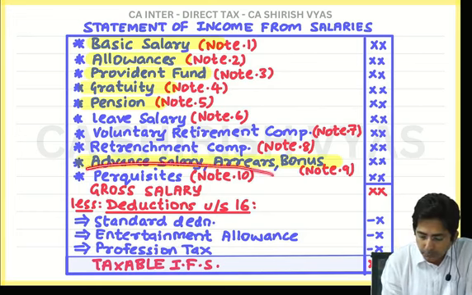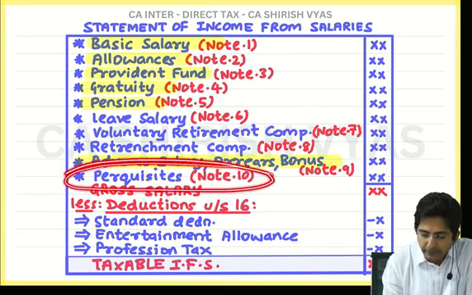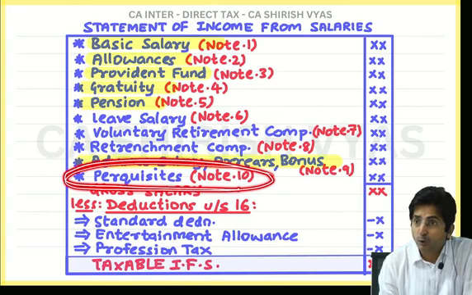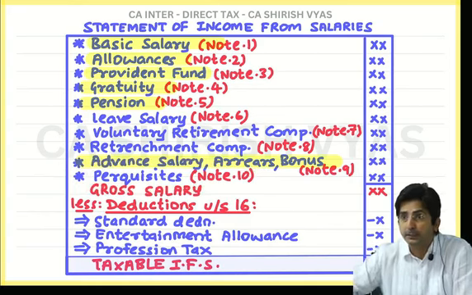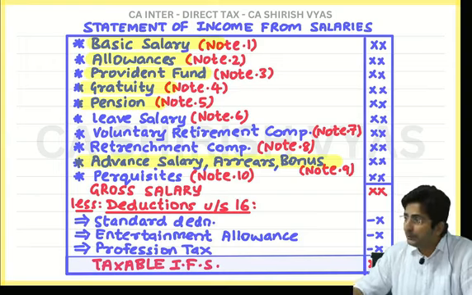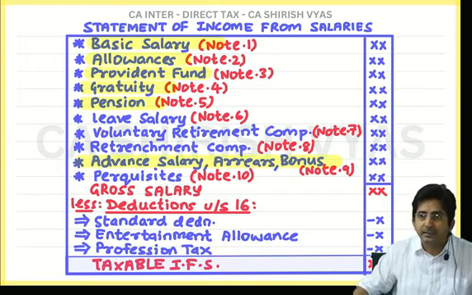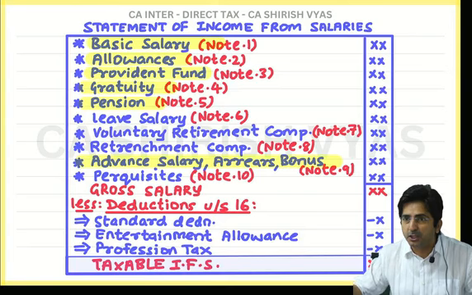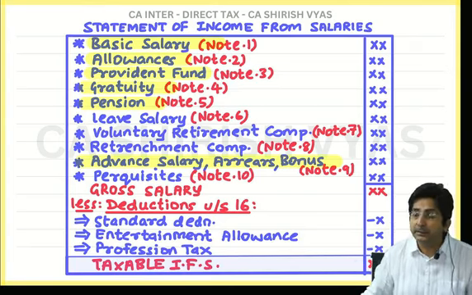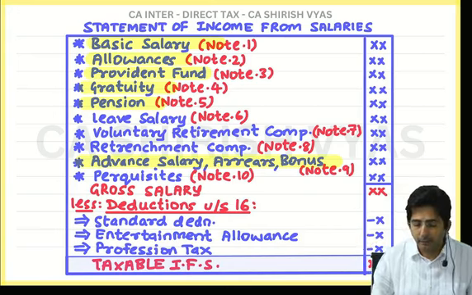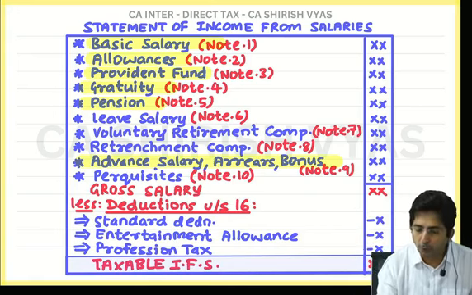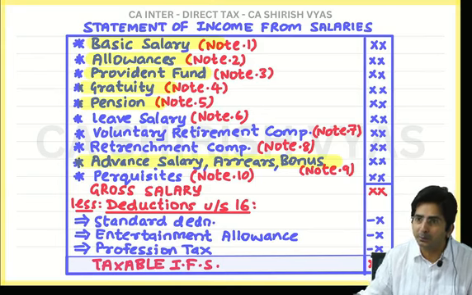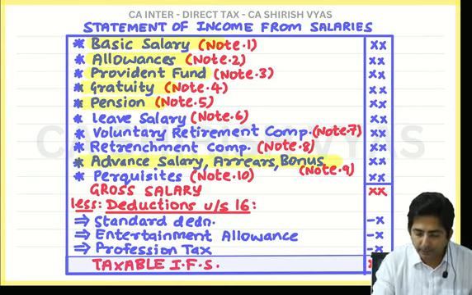Boss, this perquisite theory is very lengthy. The most important, the hero of the picture, is yet to come. These are all side actors. You know who is the main hero in the picture? Perquisites. That I have kept at the end. It is a big theory. I will explain what it is, but don't think that it will get over now. Perquisite is a lengthy theory. Anyways, we'll continue after the break.